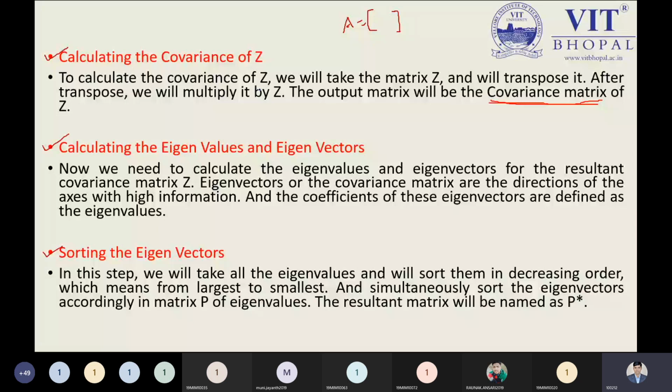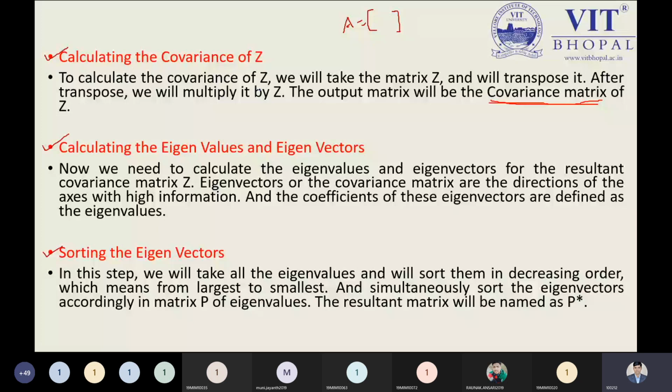This is the fundamental part of your statistical tool. When we have multiple dimensions, like 3D or 4D information, and we need to transfer it to a 2D surface, then eigenvectors and eigenvalues play an important role. How we can understand this concept by the numerical, I will tell you, don't worry.